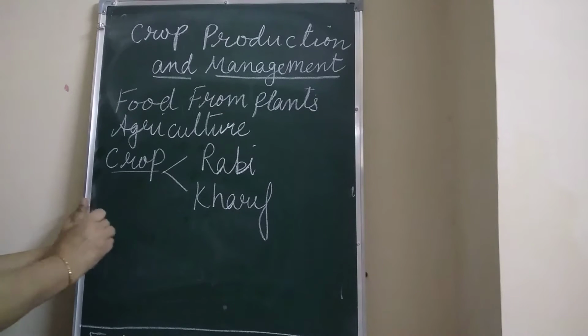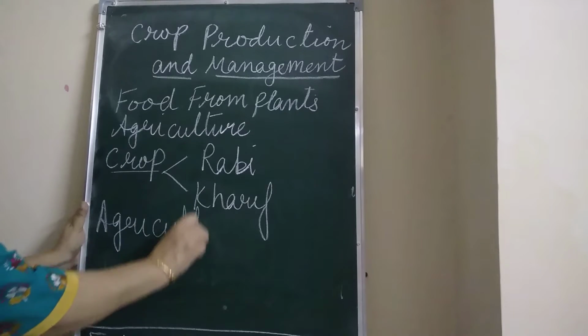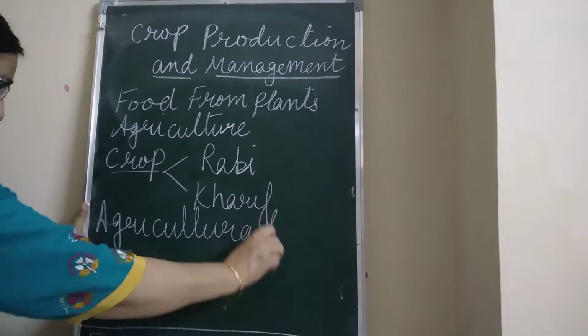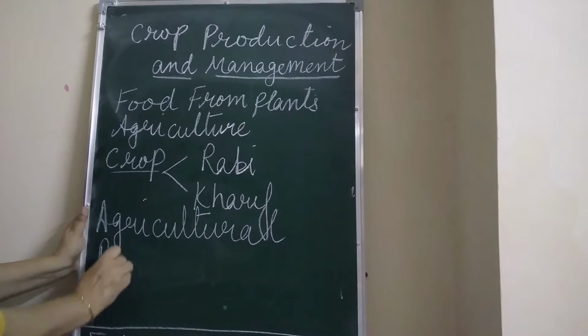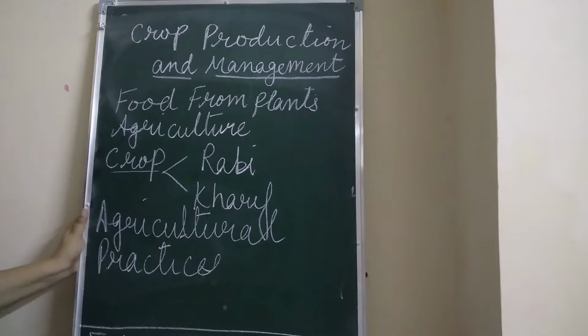Then children, we have studied about the agricultural practices. Do you remember? Agricultural practices, that is the sequence. What are agricultural practices?